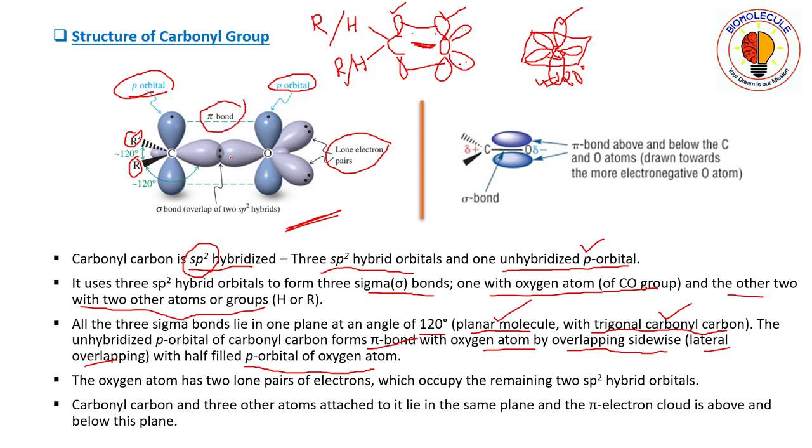This one is a sigma bond, and this p orbital will form a bond through a pi bond. So the scenario will look like this. See these violet colored lobes, these are the pi bond above and below the carbon and oxygen atoms.